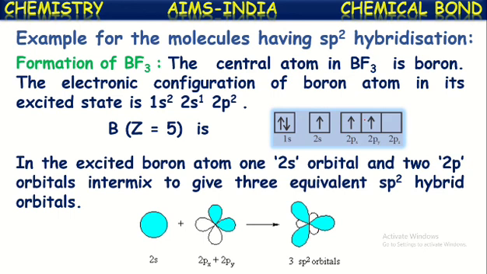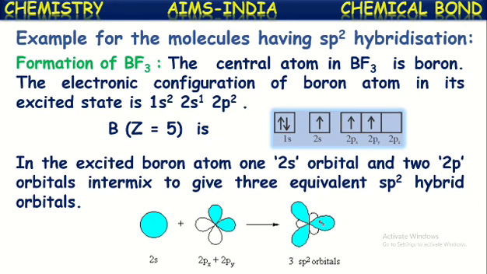So this 2s orbital and these two 2px and 2py orbitals, two p orbitals and one s orbital, all intermix together to form three equivalent hybridized orbitals, which are called sp2 hybridized orbitals, and this phenomenon is called sp2 hybridization.